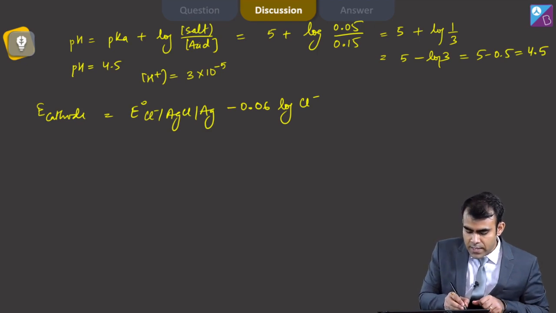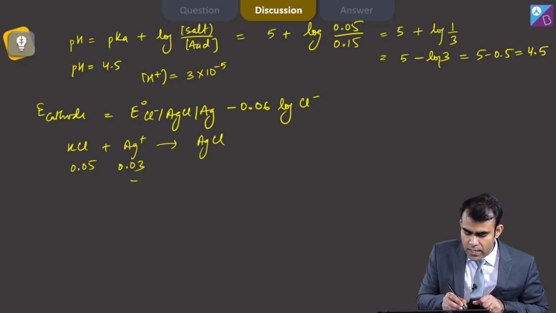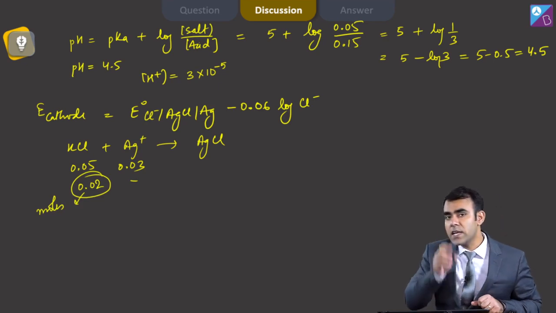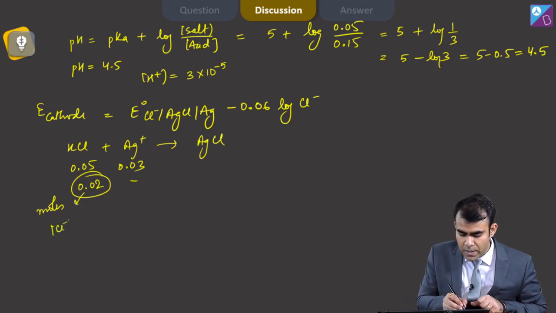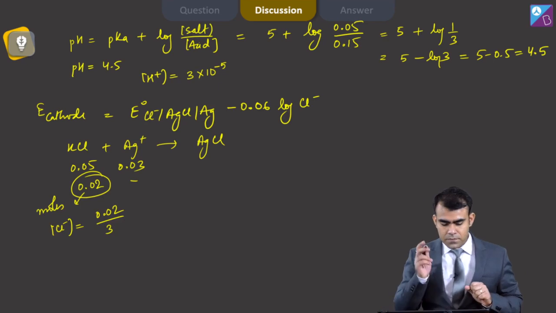Very easy, my KCl reacts with Ag plus and forms AgCl. This is 0.03, this is 0.05. This will get exhausted. The amount that remains is 0.02 moles, in 3 liters. So the concentration of Cl minus in solution is 0.02 divided by 3.